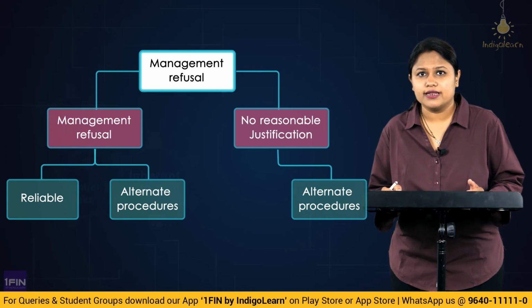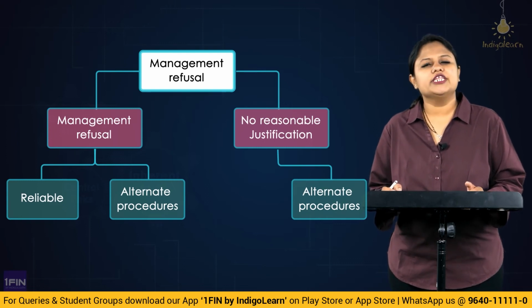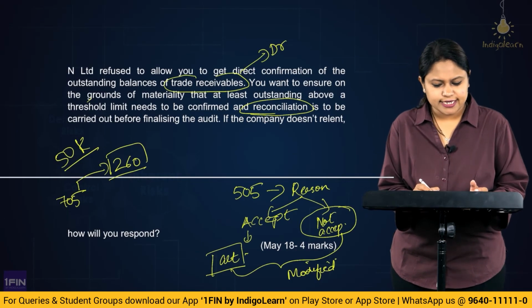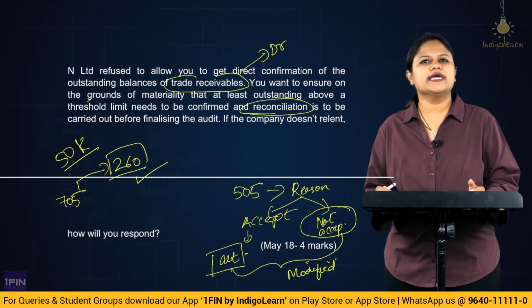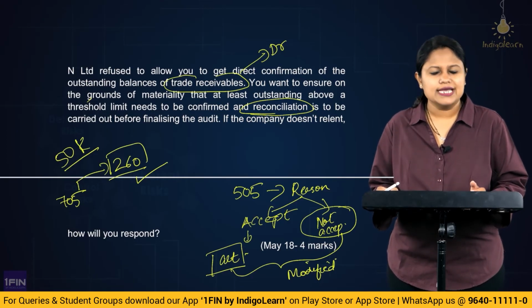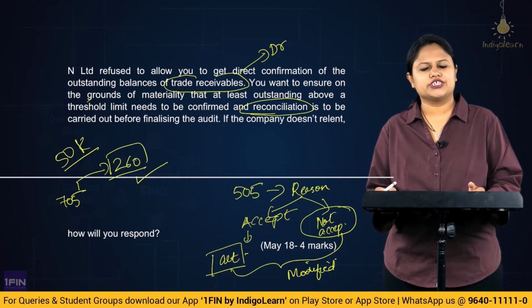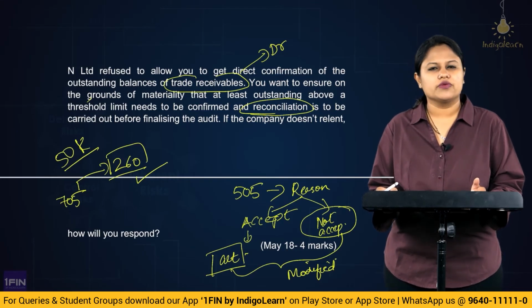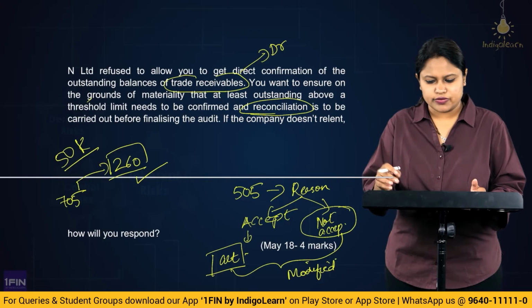But we know very well, before modification, we need to communicate this matter with the TCWG as per SA 260. So the appropriate level of management and TCWG, we will communicate first and then go in for modification as per SA 705. So this is what we are required to do as per this question.